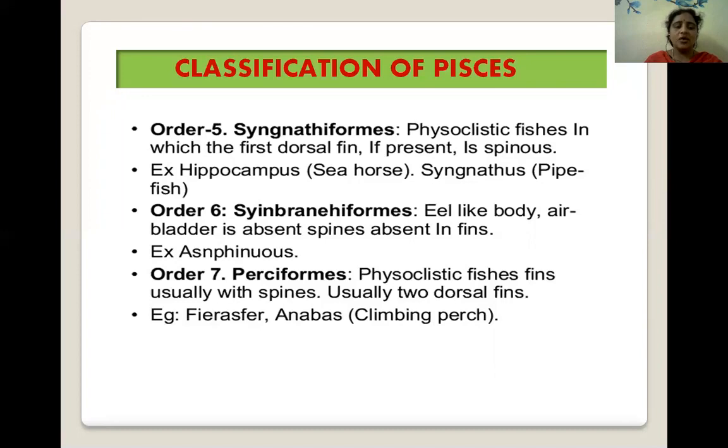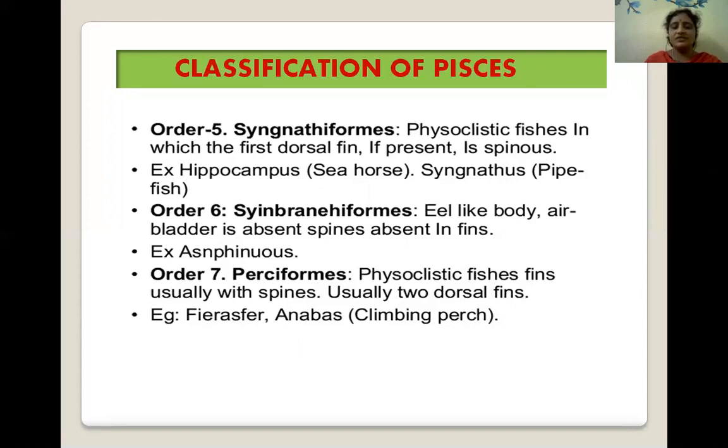Next, order 6. The sixth order is Synbranchiformes. These fishes have an eel-like body. In these fishes, air bladder is absent, and spines are absent in fins. Examples include Asphenius.